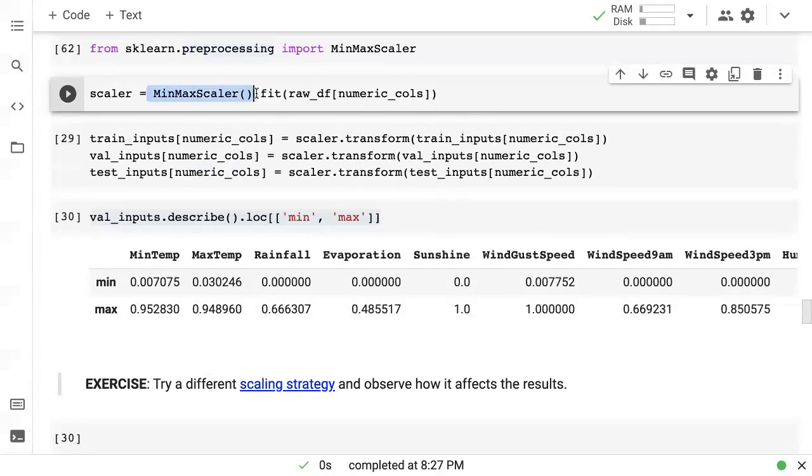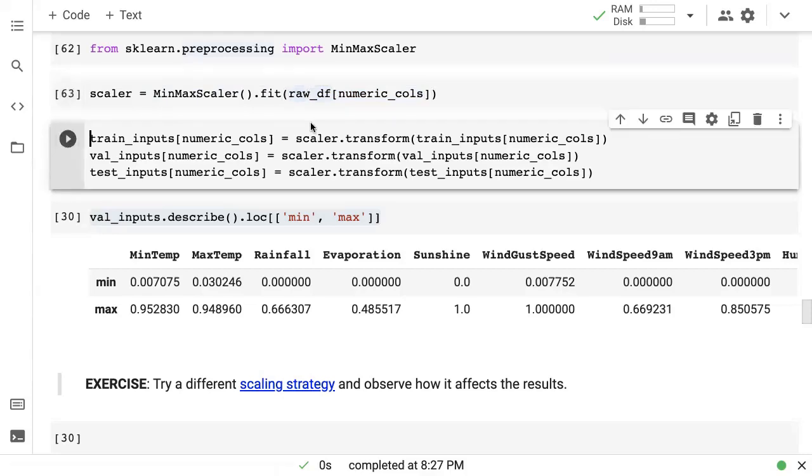So here we are creating a min-max scaler, and then we call min-max scaler fit, and we give it the data from all the numerical columns. So it is going to figure out for each column what is the minimum and the maximum value. And then we can call scaler.transform, give it all the data from the numeric columns, and it is going to scale them into the 0 to 1 range.